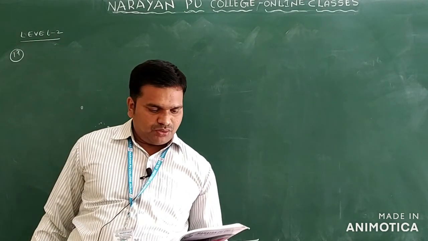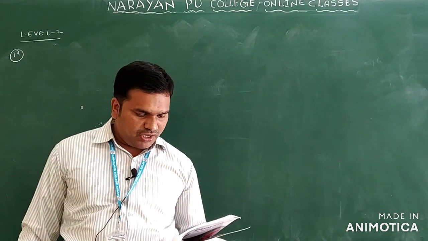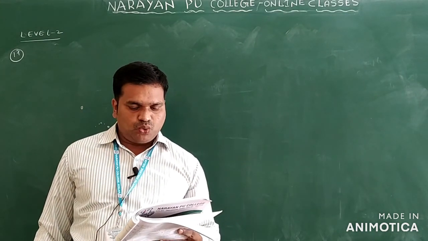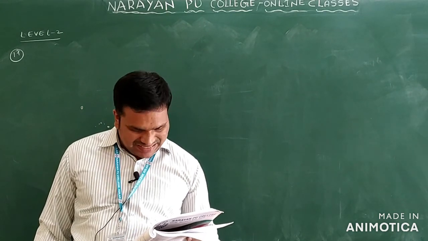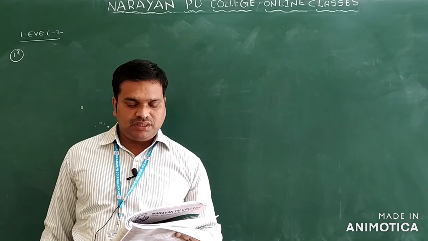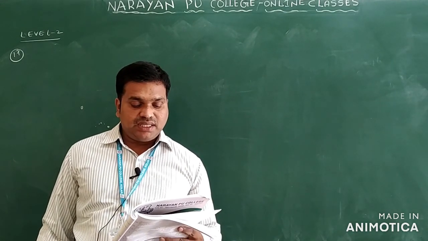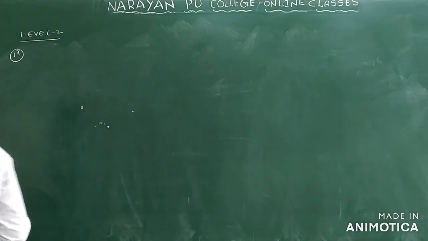So the next question, question number 17: we have an element X which, on emitting an alpha particle, does not change its group number in the periodic table. What elements are they asking about?